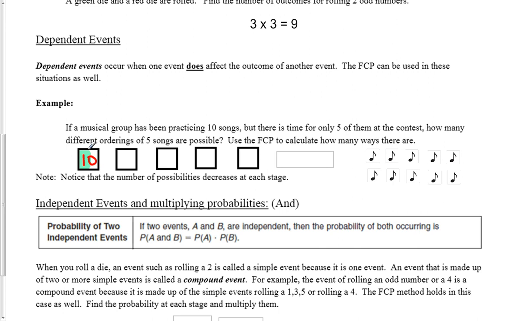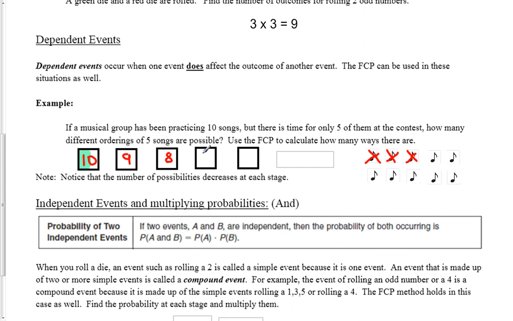However, once we've picked our first song, we have to cross that out. And now, for the next song, there's only 9 more options left because we already used up our first one. So by the time we get to our second song, we only have 9 options. Again, we cross that out. And for our next one, we're left with only 8 choices, and so forth.